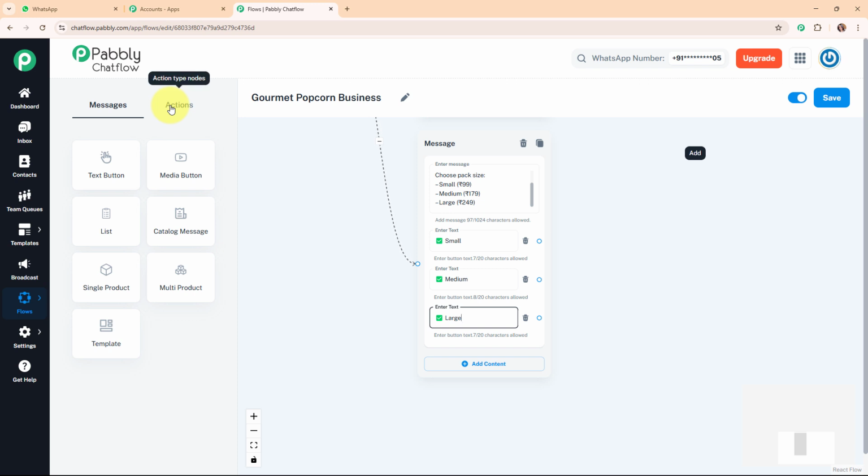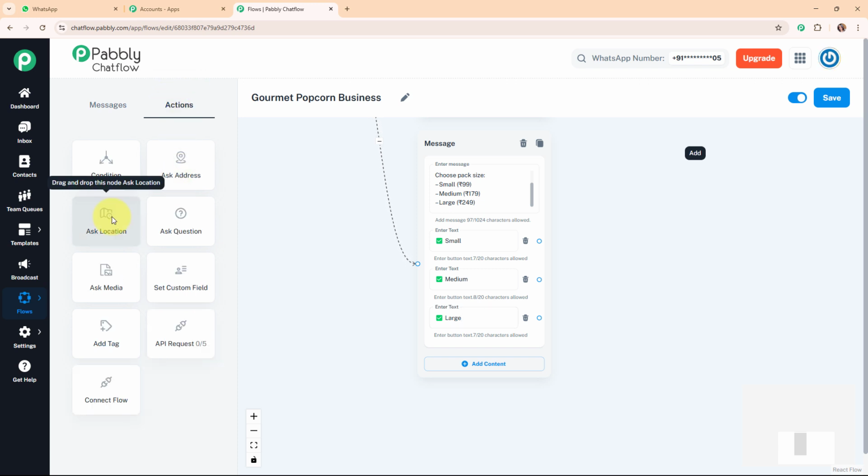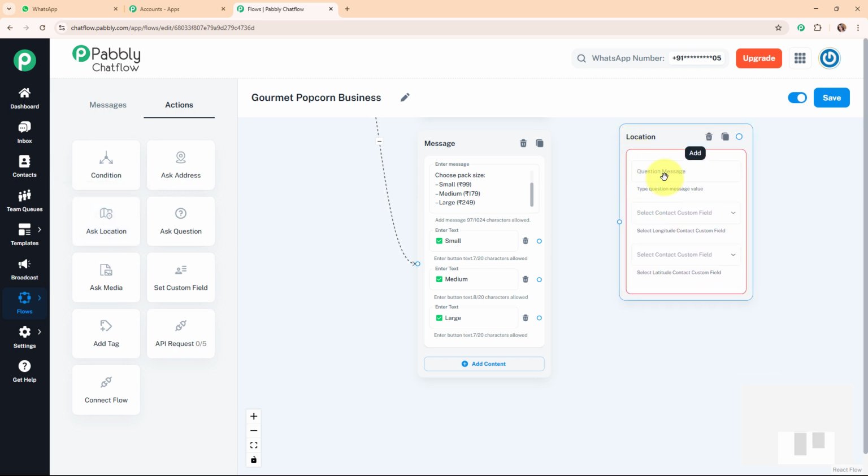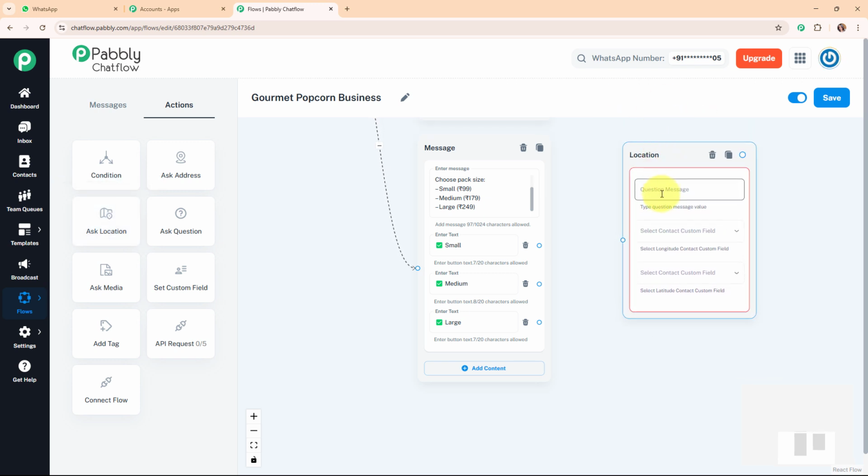So for that, I'm going to click on this actions, and from here I'm going to select the action of ask a location. So I'm going to add a box over here, and in this location message box, I'm going to add the message as please share your delivery location. And now after this question message, it is asking me to select the custom fields. So it says select longitude contact custom field, and here I need to select the latitude contact custom field.